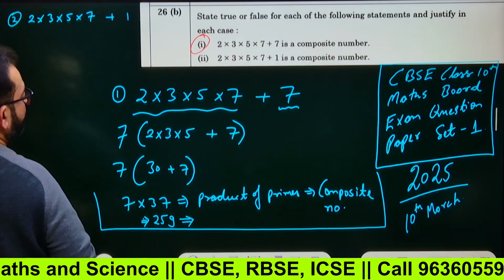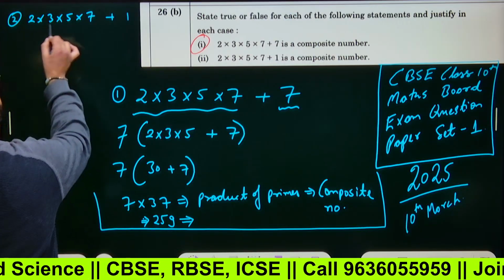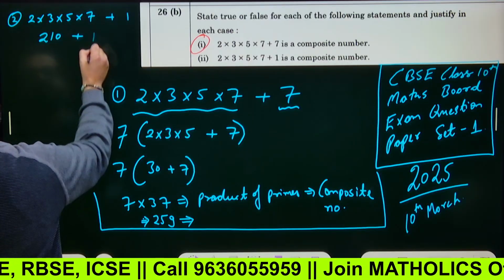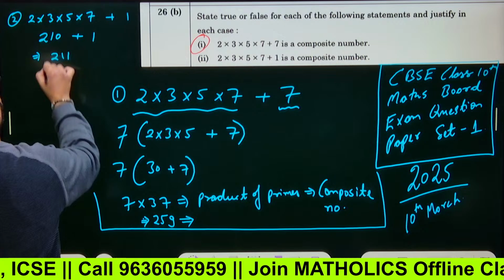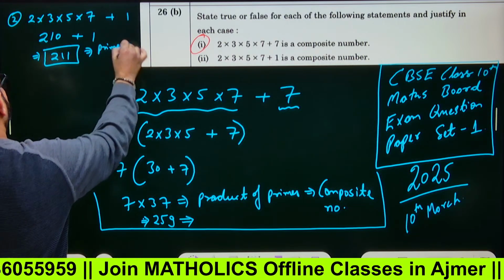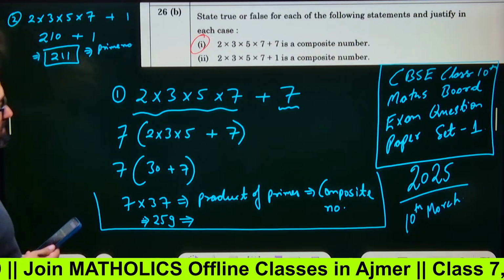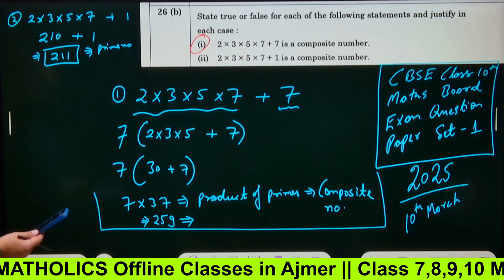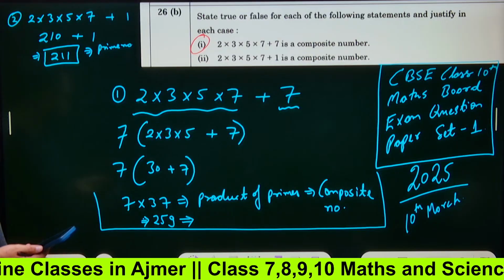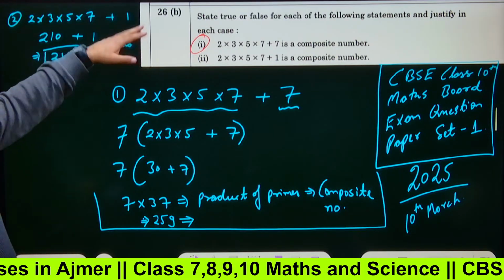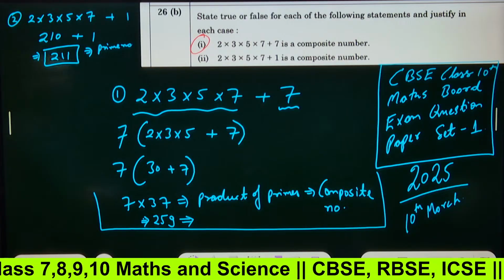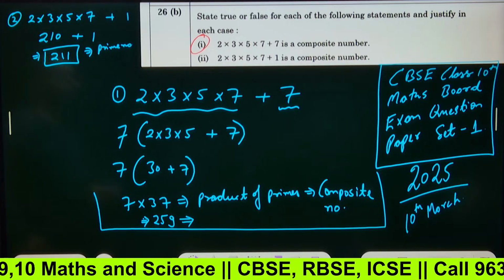Yes. Now, this one. 2 3 are 6. 6 5 is 30. 30 into 7, 210 plus 1. Came out to be 211. This is a prime number, because there is no other factor than 1 and this number. Yes or no? Only 1 and this number are the factors for this particular number. You got this point, that only 1 and this number 211. So 211 is a prime number.